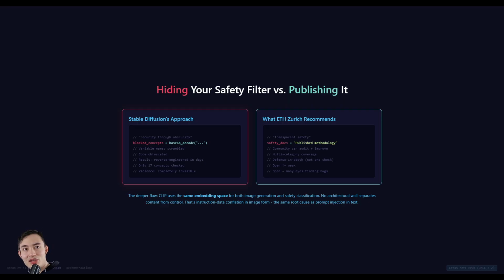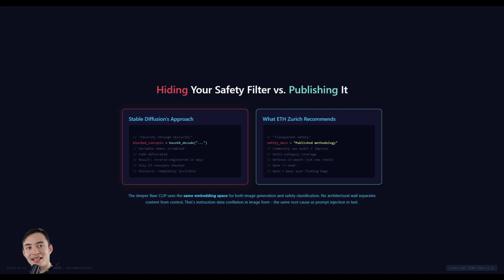CLIP, the AI model that converts the images and text into numbers, uses the same mathematical space for both image generation and safety classification. There's no architectural wall between content and control, the same way that adversarial perturbation would process as a single input stream. So when you add random words to your prompt, you're shifting CLIP's understanding of the image, and the same shift would fool the safety checker. It's an instruction data conflation, but in image form.